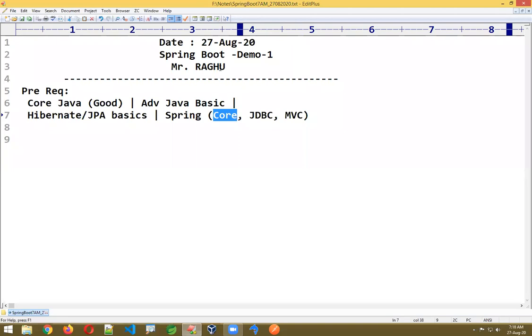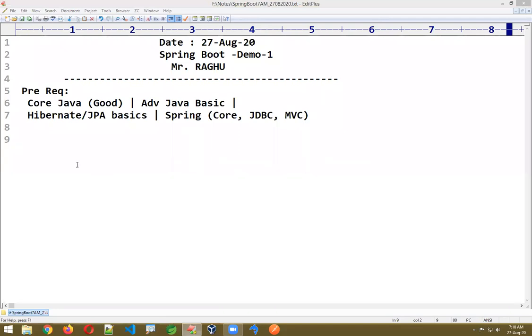Generally, if you learn Spring in a batch, they will teach it for at least 15 to 20 days, but here I'll take just some 6 classes. I'll just give an overview. Here I'll give only an overview of Spring, but I'll be connecting to those points also because those are required here. The remaining concepts I'll teach. Spring concepts we won't teach again here; we teach Spring Boot concepts here.